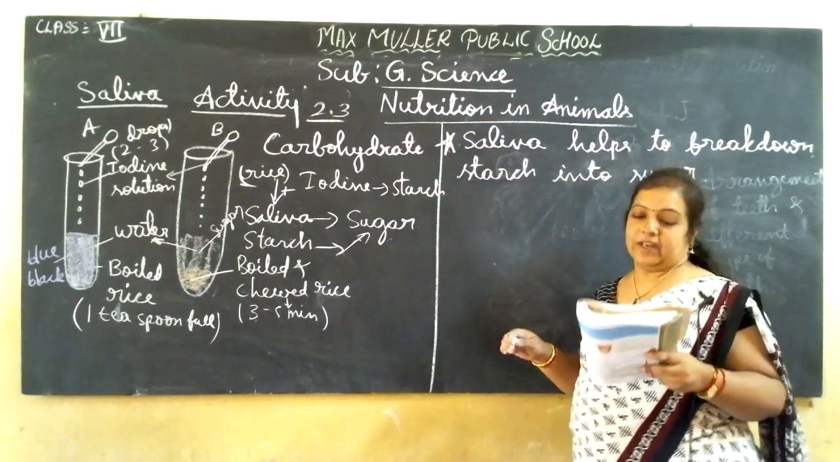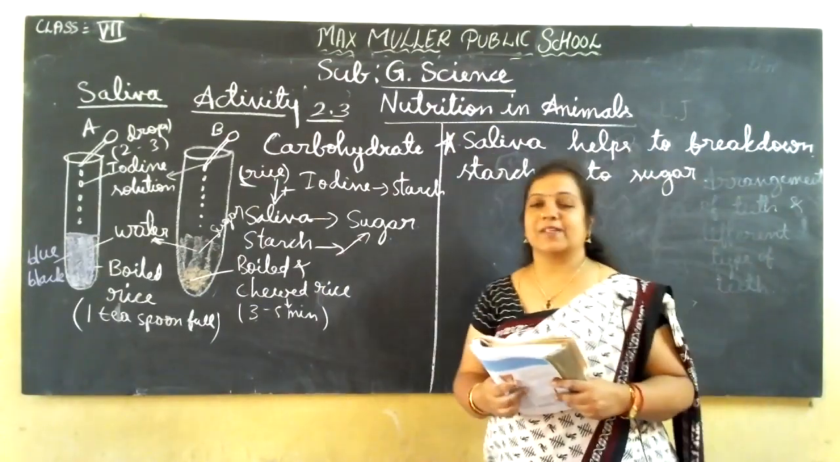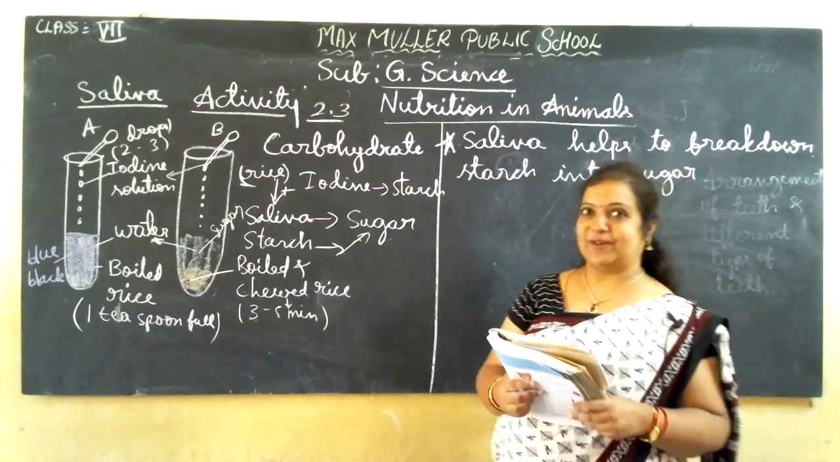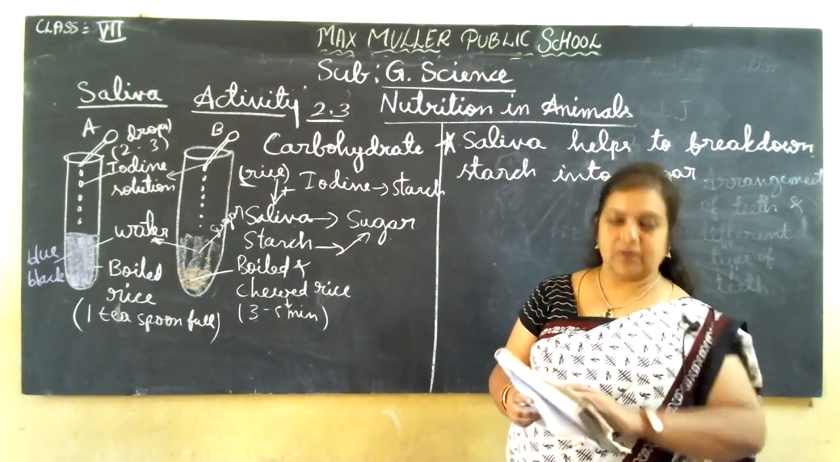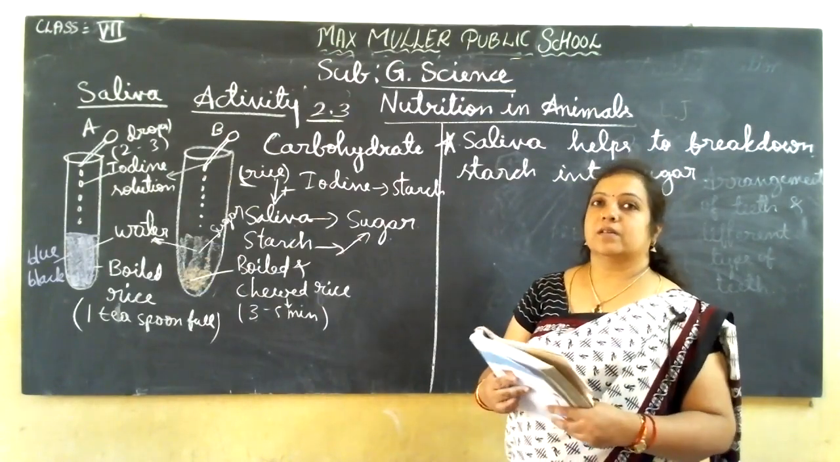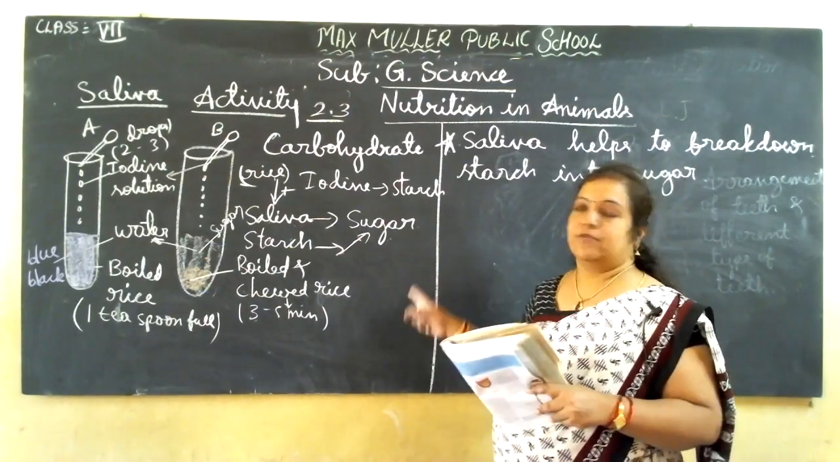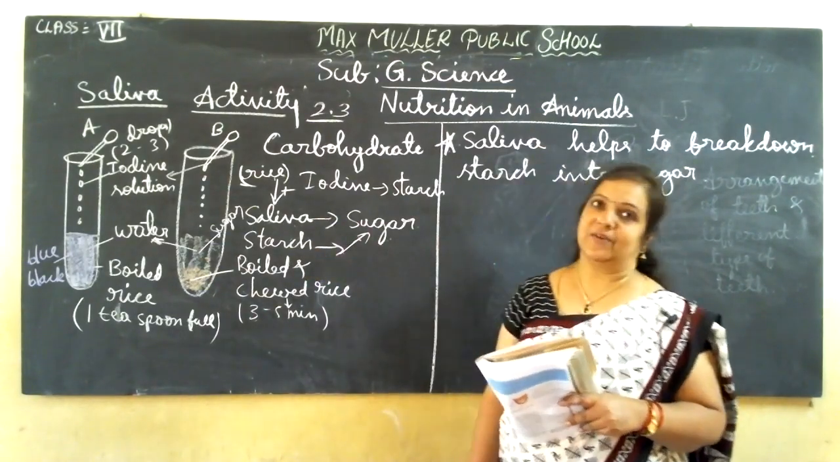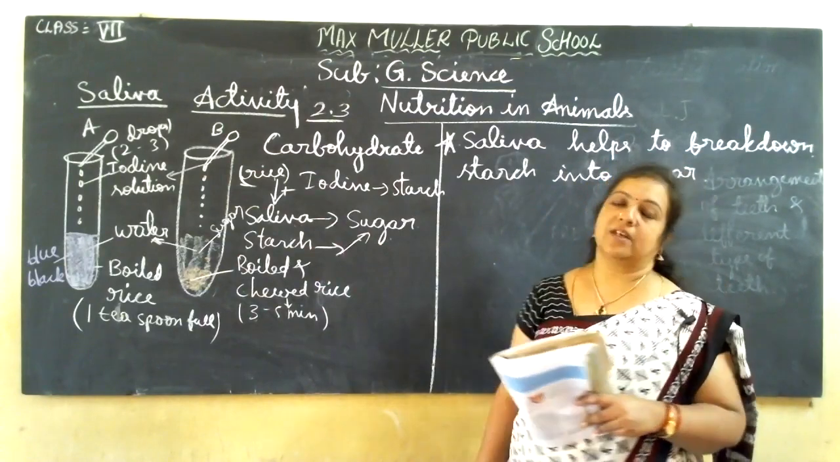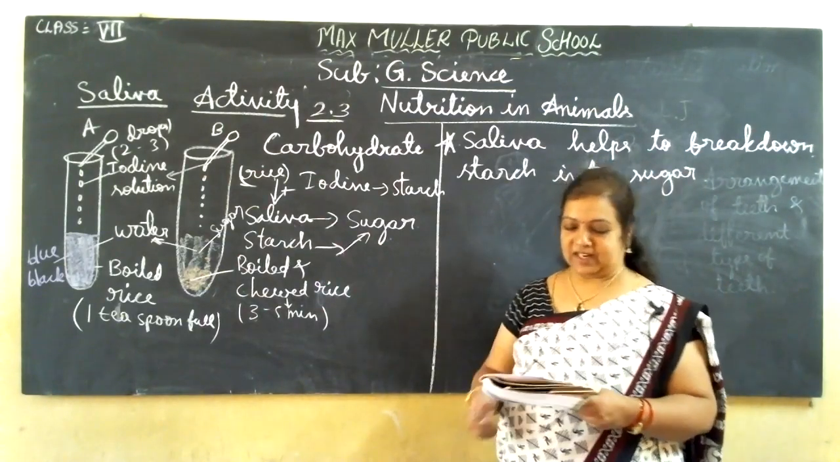Understood, children? This is very important. Why saliva is present and how it is helping, we can find out. Got it? So this is the first thing we had to learn about saliva here. To prove that, this experiment is given. That is activity 2.3. In your own words, you can explain this, children.